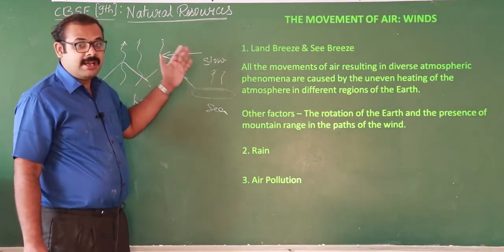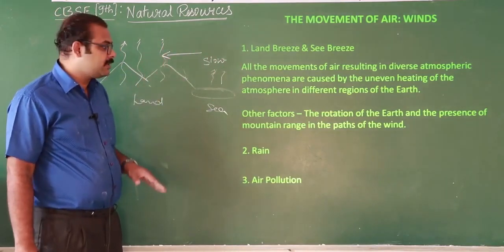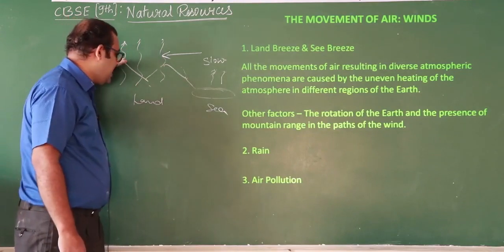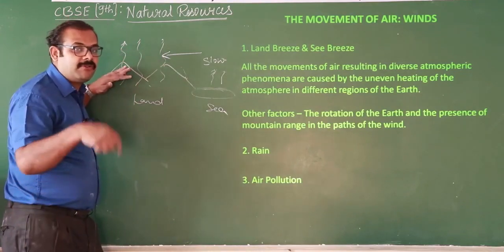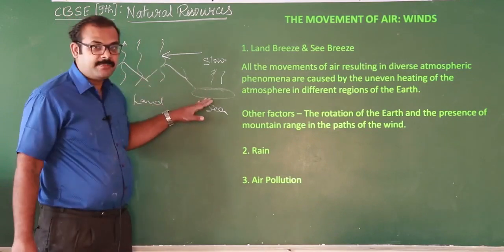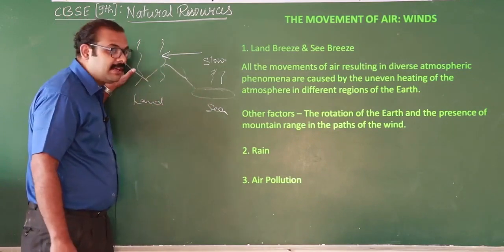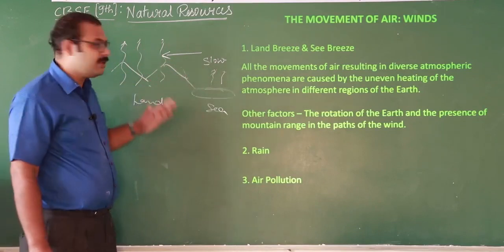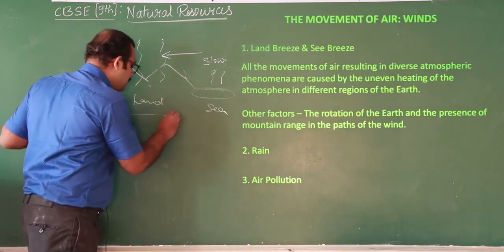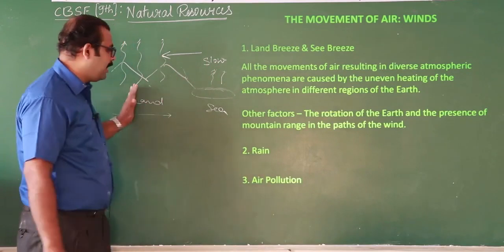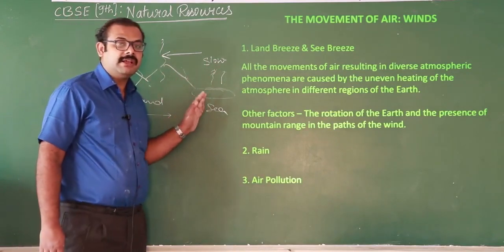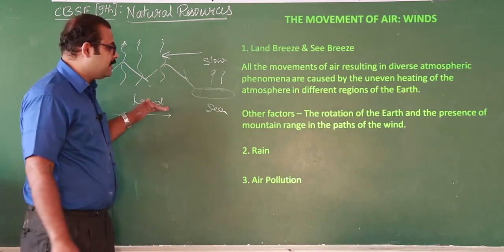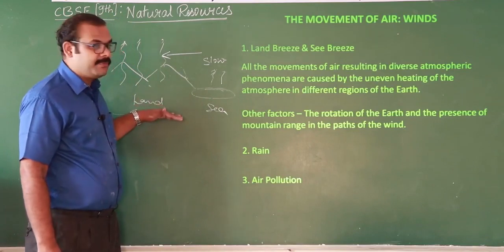That's why the wind blows from sea to land, and this is what we call sea breeze. During the night time it will become reverse. The air over the land will cool fast compared to sea. That's why there will be more pressure on the land and less pressure in the sea. Again there is a difference in the pressure, so the wind blows from land to sea, and this is what we call land breeze. So land breeze occurs during the night time.